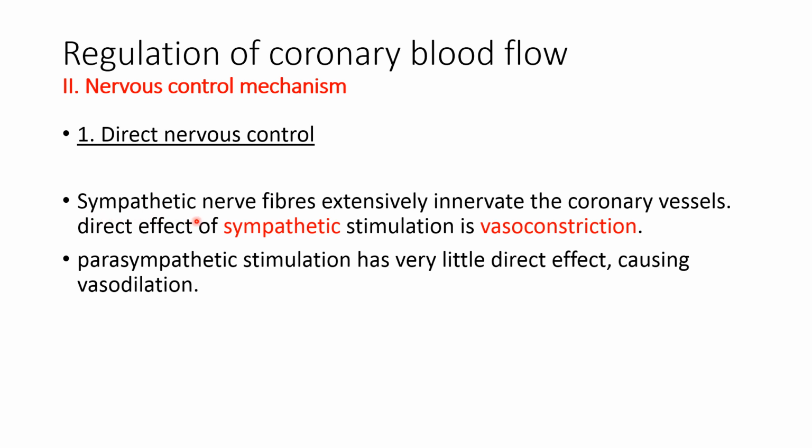Sympathetic nerve fibers extensively innervate coronary vessels, and sympathetic stimulation releases catecholamine. Catecholamine acts on the alpha as well as the beta receptor, but mainly the alpha action predominates. So the direct effect of sympathetic stimulation is vasoconstriction. Parasympathetic stimulation has very little direct effect, and it causes vasodilatation.